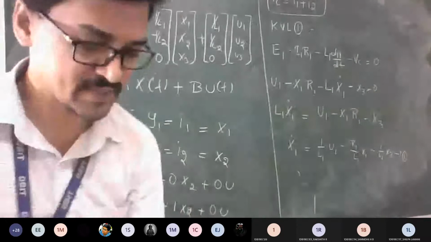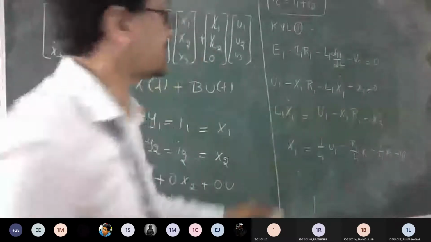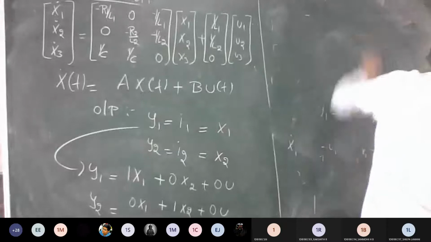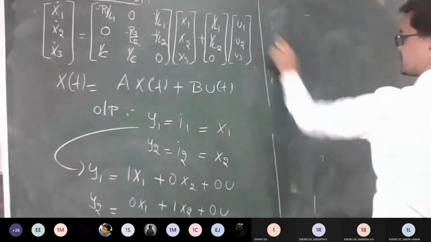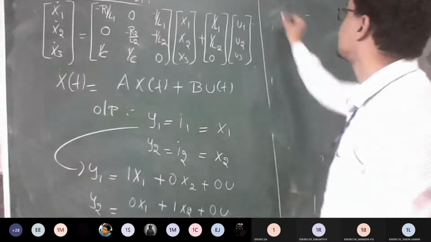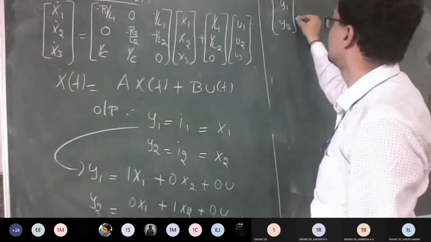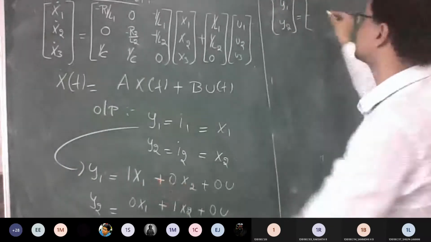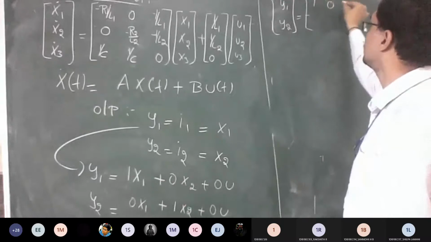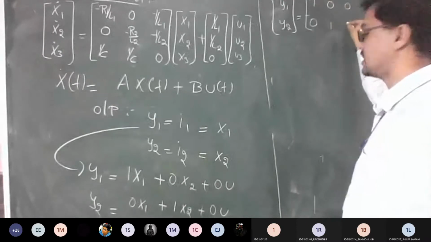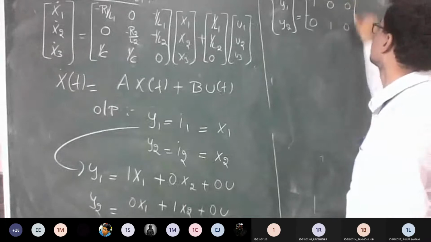Correct? So from this we can write the coefficients here. See, getting the state equation itself is a little bit lengthy. Once you get that, getting the output equation is just simple. So just get the answers here: 1, 0, 0, 1, and 0.